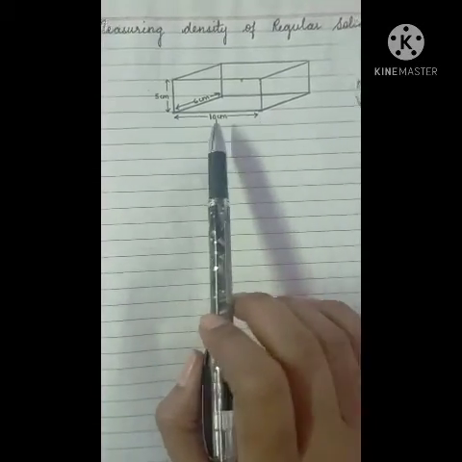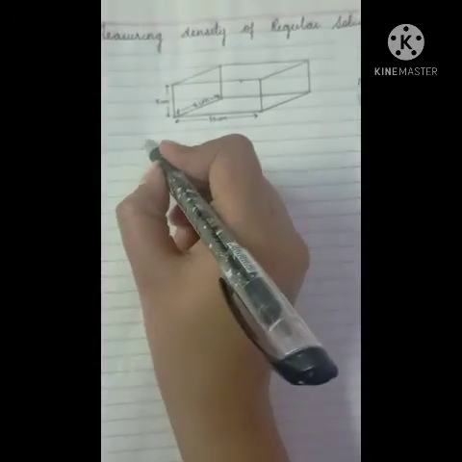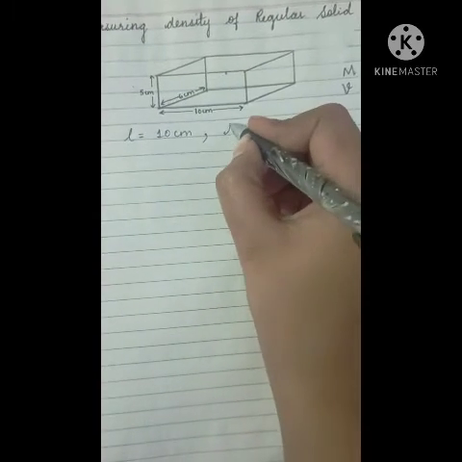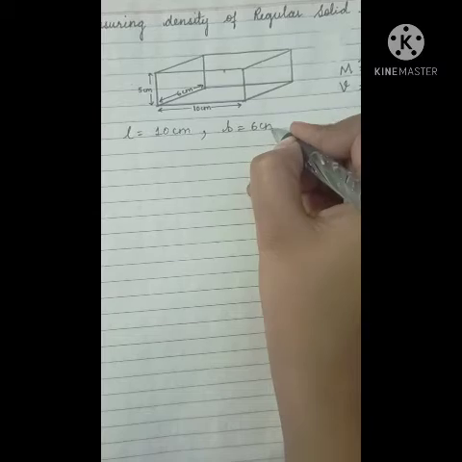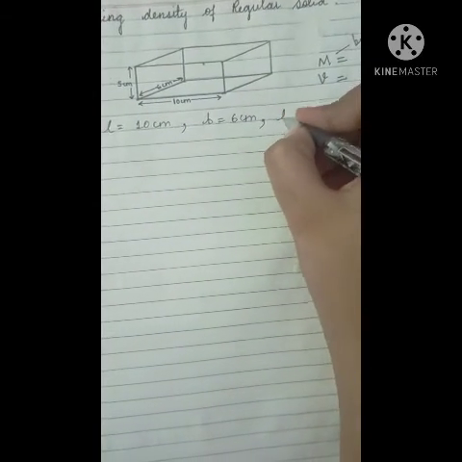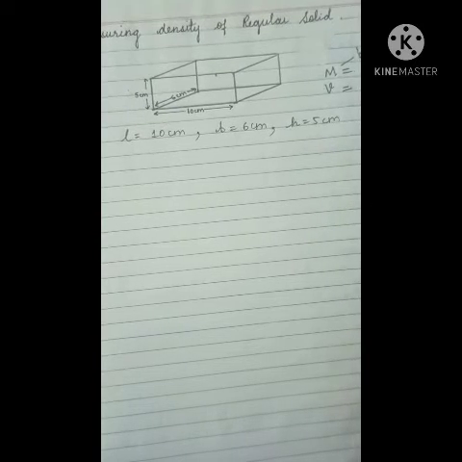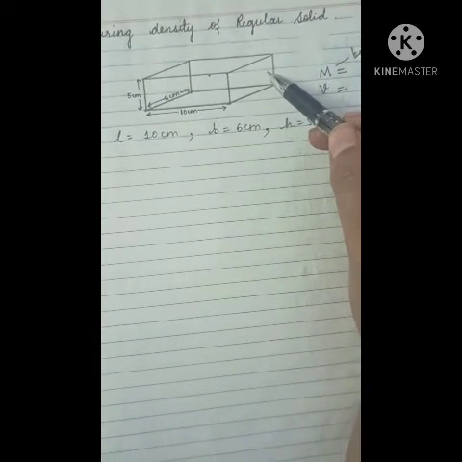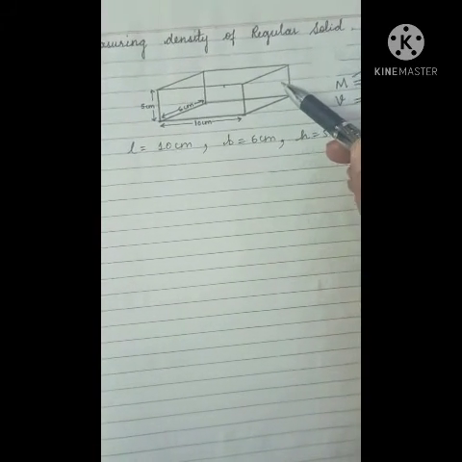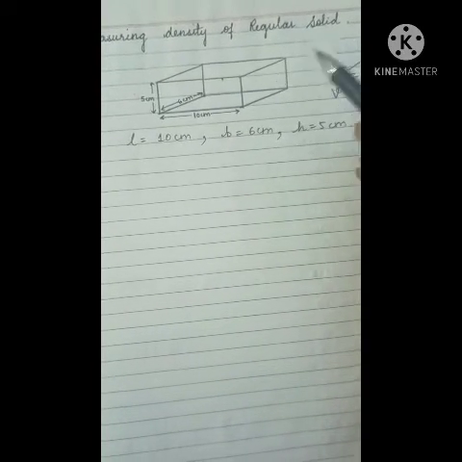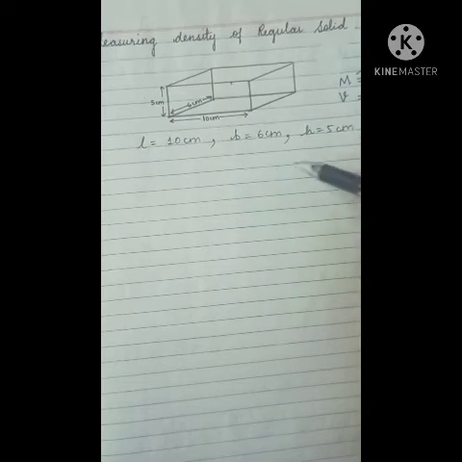Here the dimensions are given. Length is equal to 10 centimeter. Breadth is equal to 6 centimeter. And height is equal to 5 centimeter. And we have to find out the density of this cuboid. To find out the density, we first find out the mass.